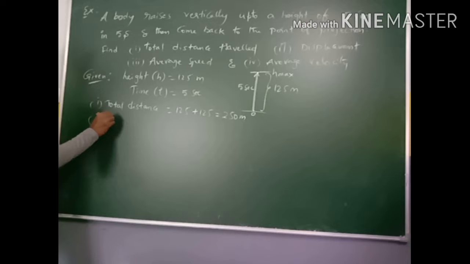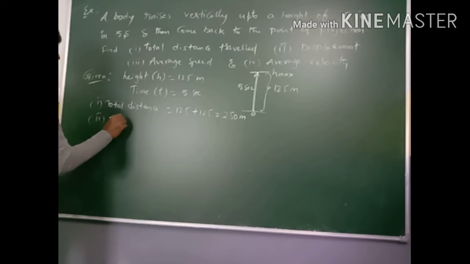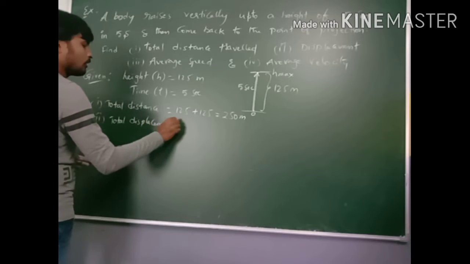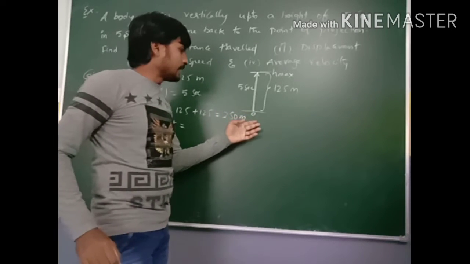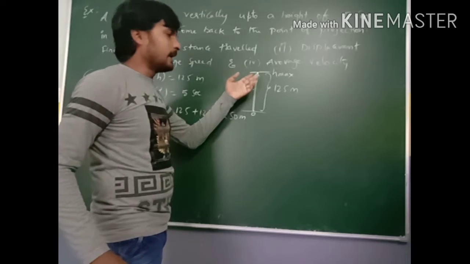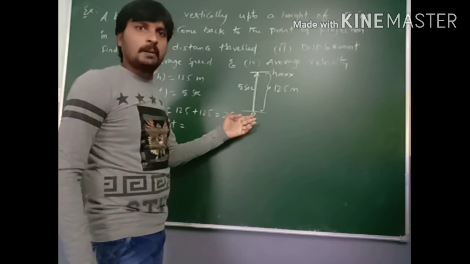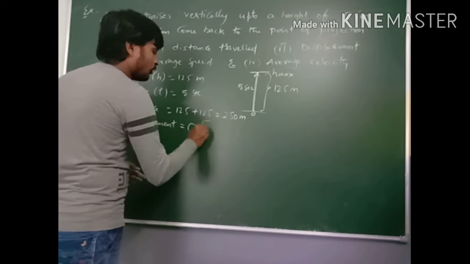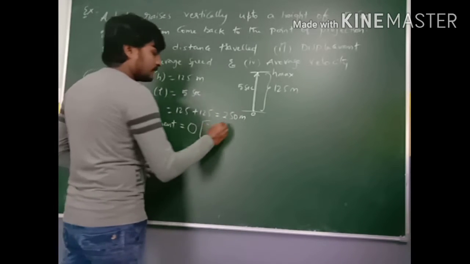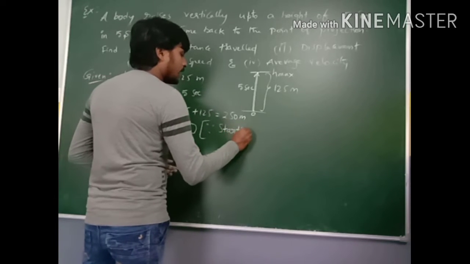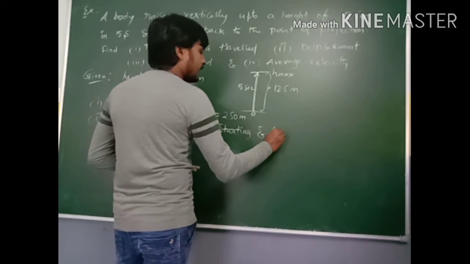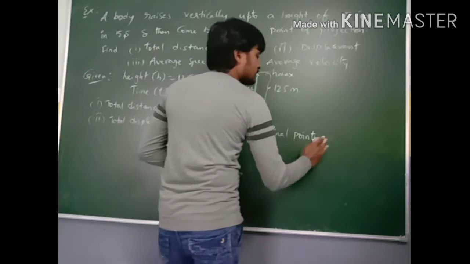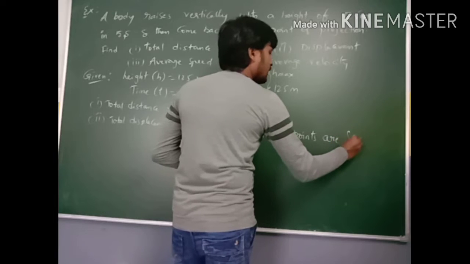Second question, total displacement. What will be the total displacement here? So it reaches the maximum height and finally reaches the same point of projection. So see here, the total displacement is 0. Why? Because the starting and final points are the same.